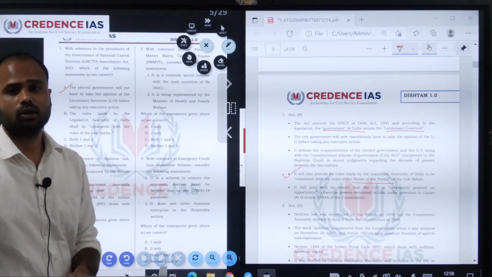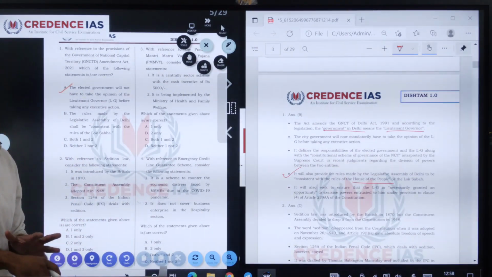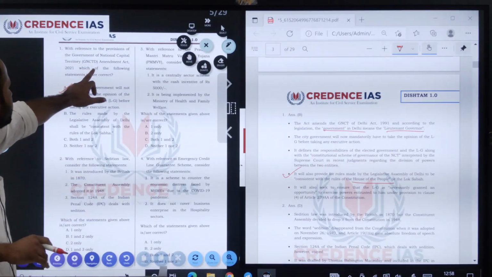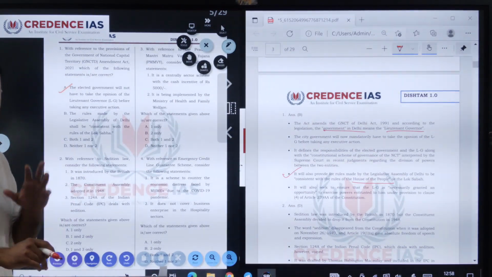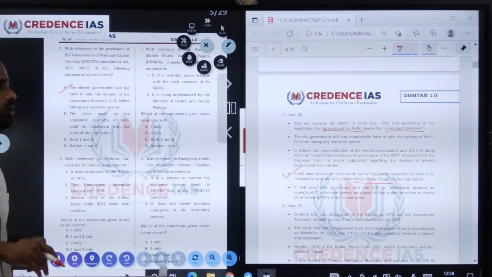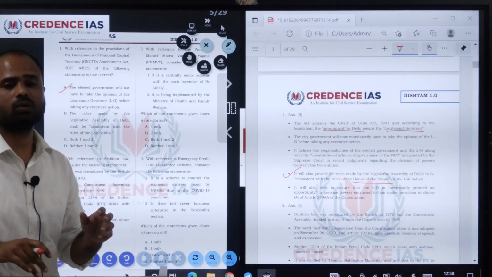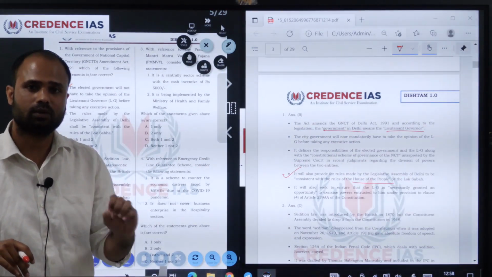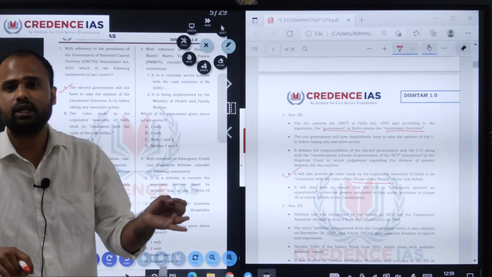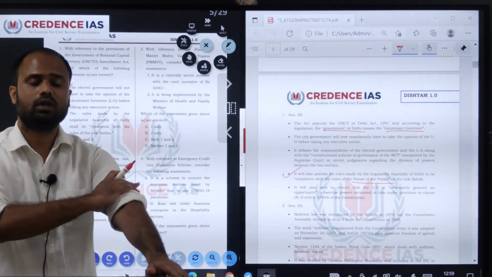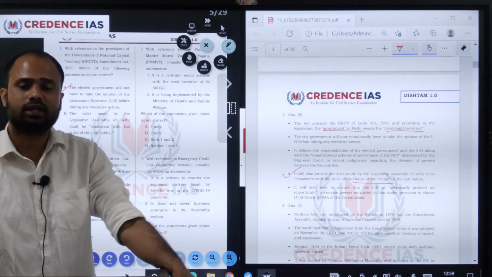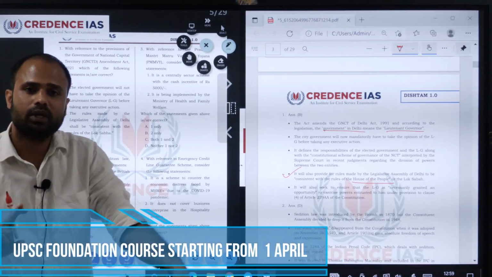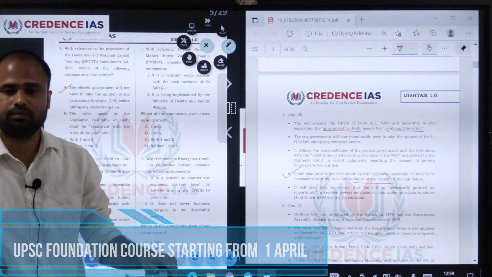The Government of India has brought an amendment to the GNCTD Act 1991. We'll see the main important features of that act now. The first important feature is that the Government of Delhi means the Lieutenant Governor. The second important point is that for any executive action to be taken, the state government has to take the opinion of the Lieutenant Governor.